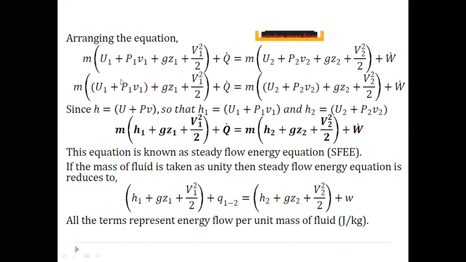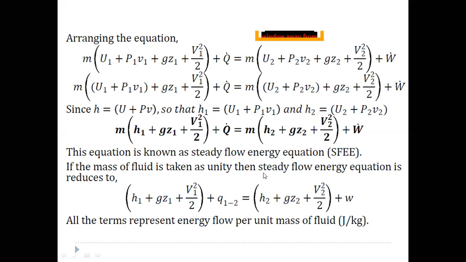If you replace U1 plus P1v1 with H1, then we have m(h1 + gZ1 + V1 square by 2) plus Q dot is equal to m(h2 + gZ2 + V2 square by 2) plus W dot. This equation is called the steady flow energy equation, which we will call SFEE. If you take the mass as unity, per kg, dividing throughout by m, Q dot by m is represented by small letter q for the process 1 to 2, and W dot by m by small letter w.